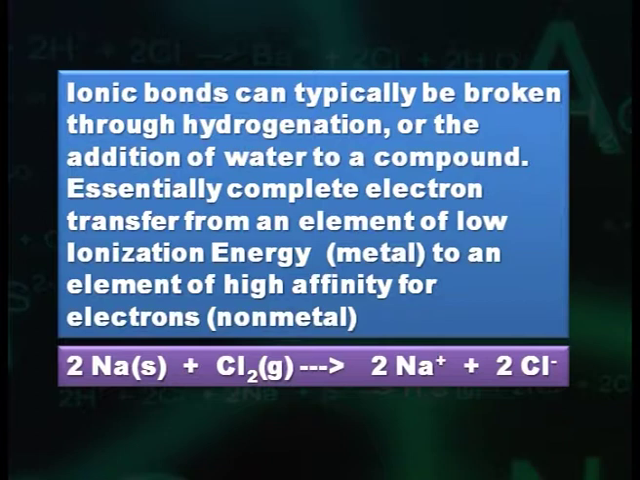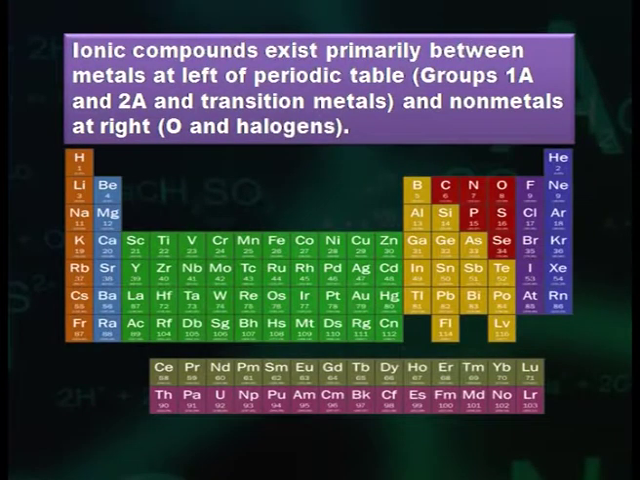2Na solid plus Cl2 gas give rise to 2Na+ plus 2Cl-. Therefore, ionic compounds exist primarily between metals at the left of the periodic table, that is groups 1A and 2A and transition metals, and non-metals at the right,